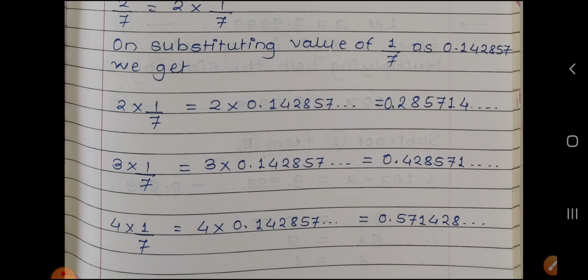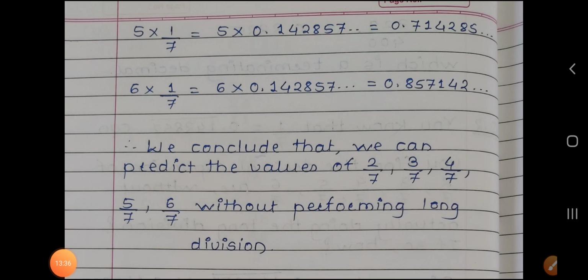Similarly, we find 5 by 7 and 6 by 7. So 5 by 7 is equal to 0.714285, and 6 by 7 is equal to 0.857142. So we conclude that we can predict the values of 2 by 7, 3 by 7, 4 by 7, 5 by 7 and 6 by 7 without performing long division. Okay, next question.